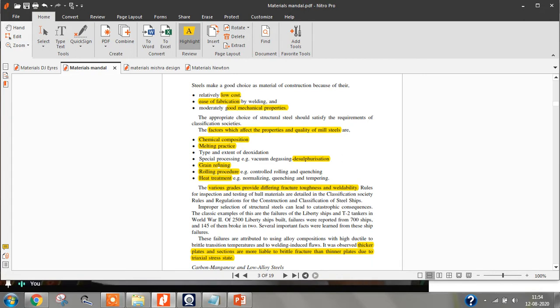Try to understand this. Strength of steel will increase when you're increasing the carbon content, but the weldability, the property of the weld, will decrease, and the failure will start taking place at the weld. And when increasing the carbon content, the corrosion behavior of the steel will also worsen. The steel is more prone to corrosion when carbon content is more. Similarly, when you are making steel in the furnace, you should do the desulfurization process, because when the sulfur content and phosphorus content is more in the steel, it is more prone to corrosion.